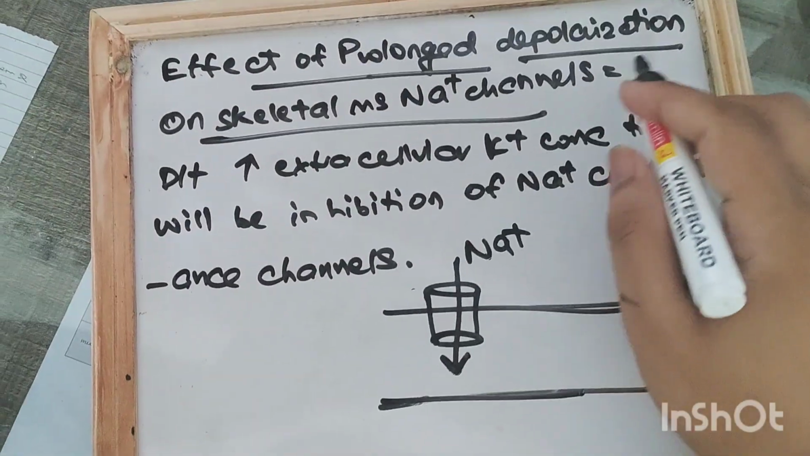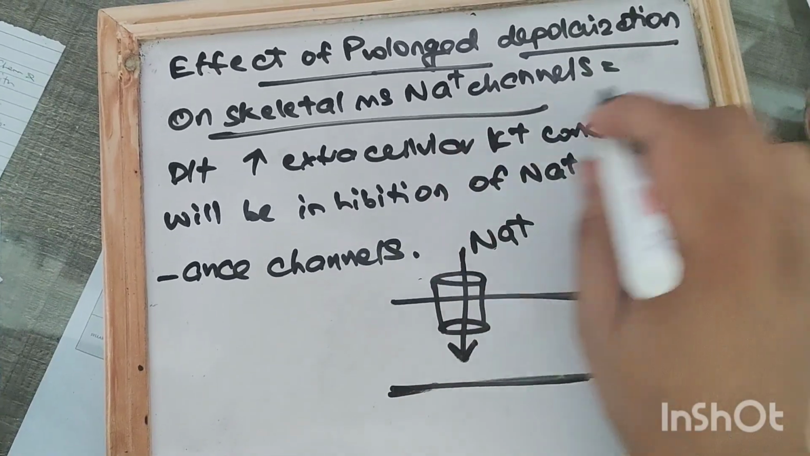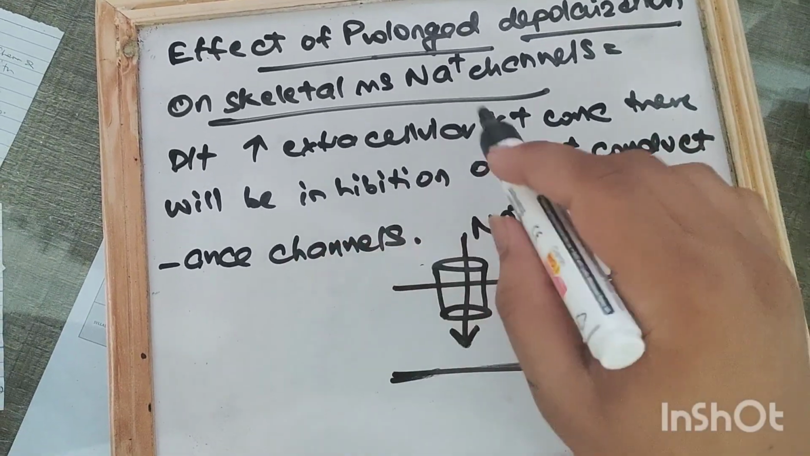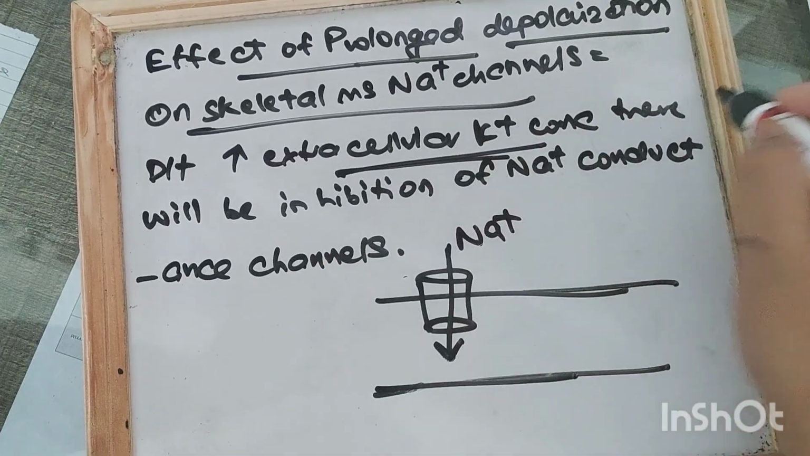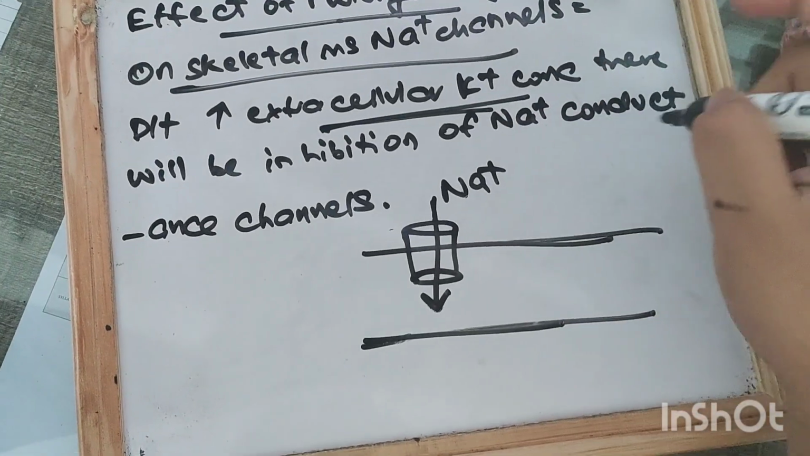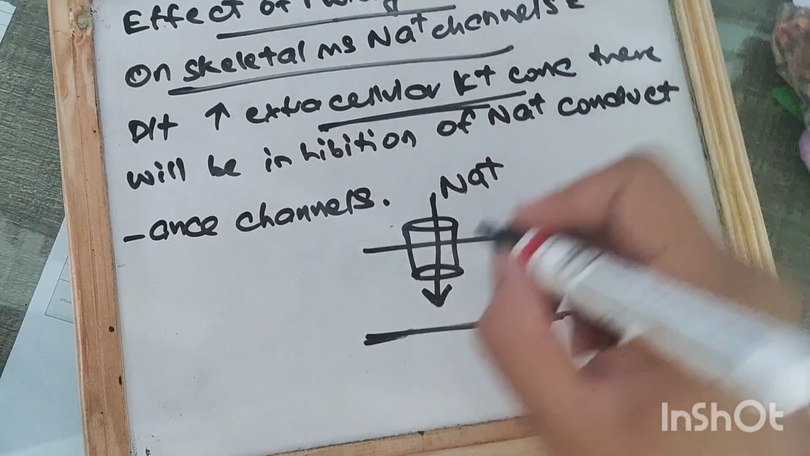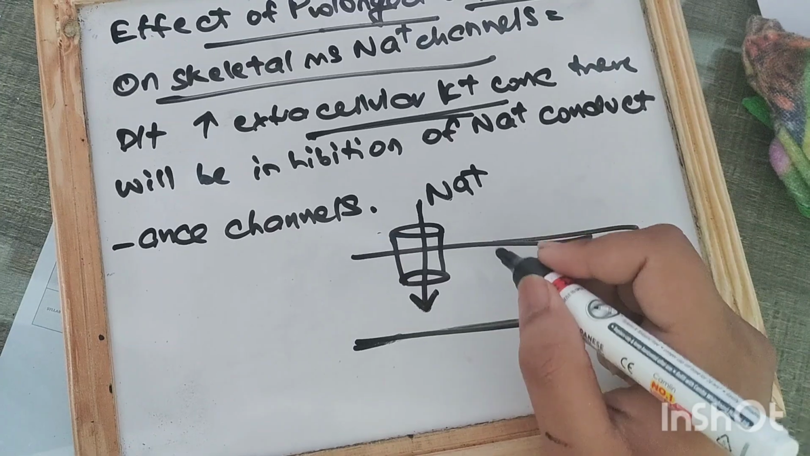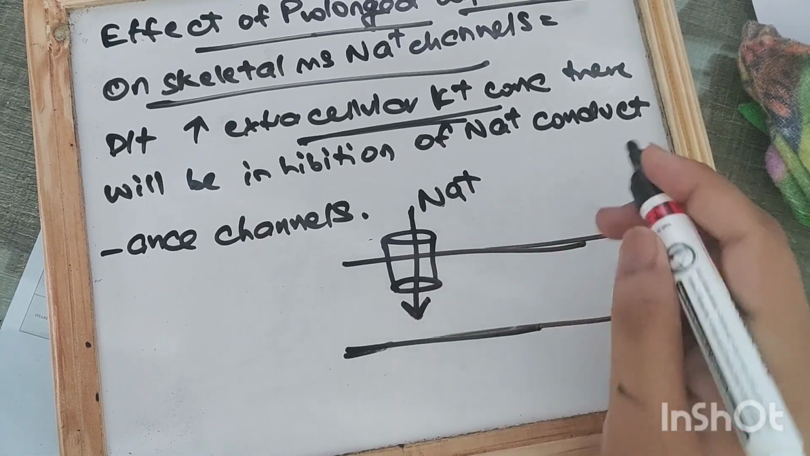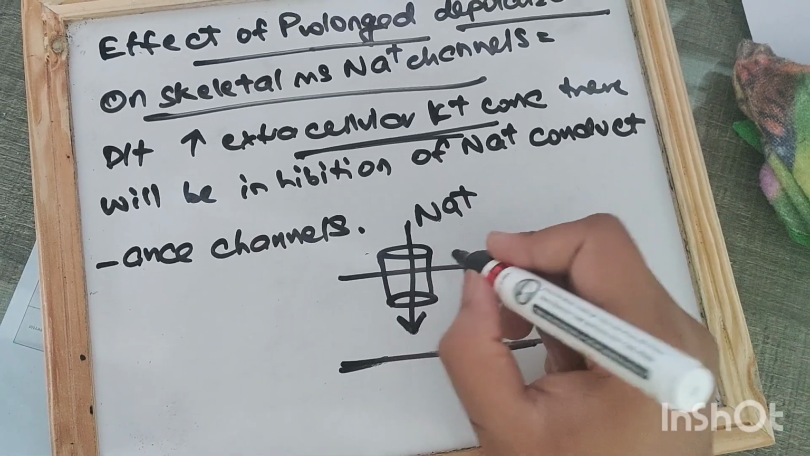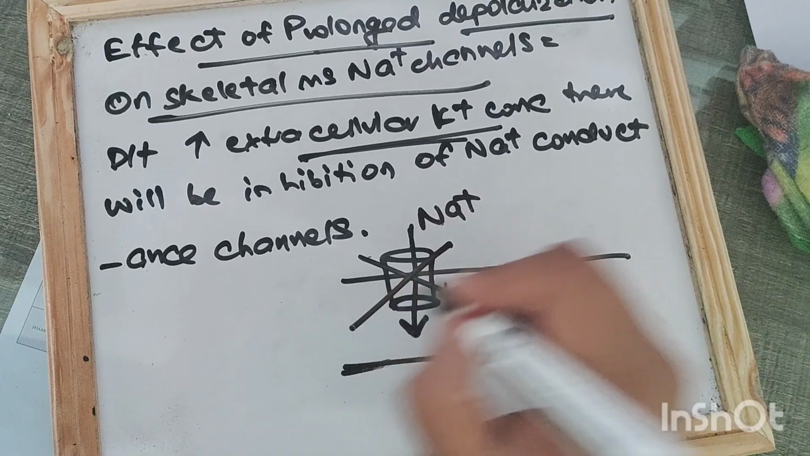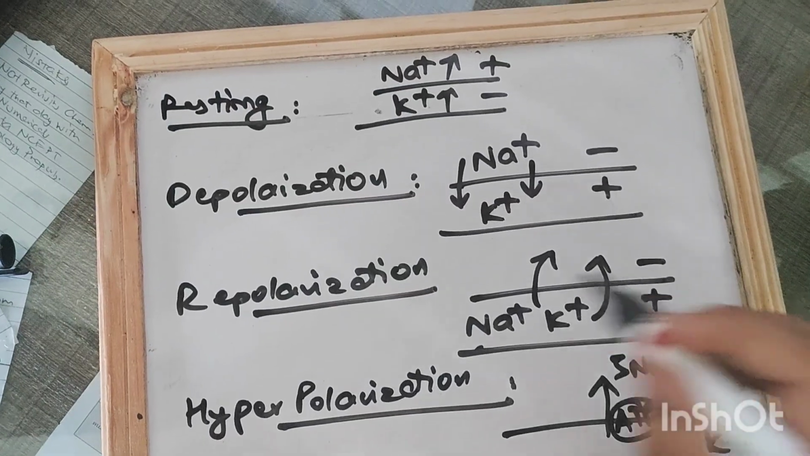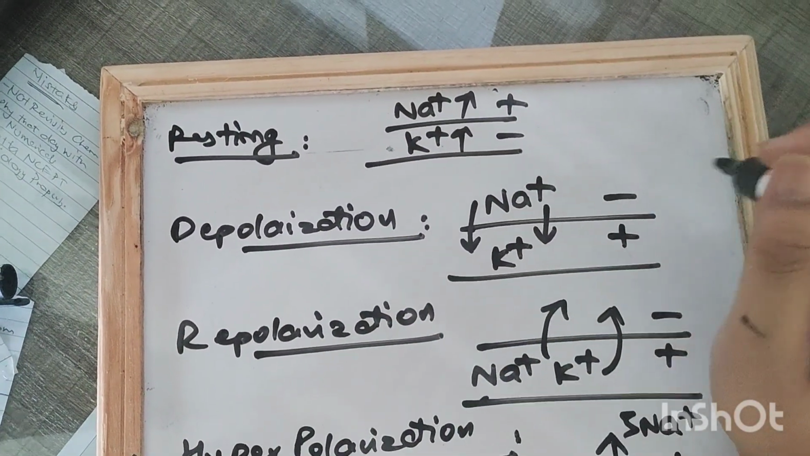So the effect of prolonged depolarization on skeletal muscle sodium channels are: due to the increased extracellular K+ concentrations, there will be inhibition of the sodium conductance channels. These are the sodium conductance channels which cause a depolarization of the membrane potential, and these will be inhibited. So these are the various phases of the cell membrane potential.